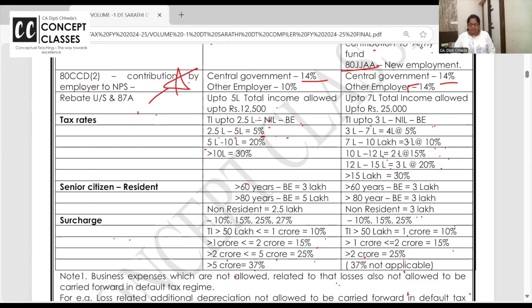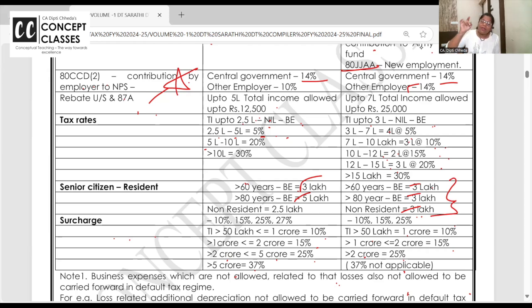Now, senior citizens in the old regime, 60 years and above, instead of 2.5 lakh, basic exemption is 3 lakh. Super senior citizen, it's 5 lakh. But if you're filing your return in the default tax regime, then whether you're 60 years, 80 years, resident, non-resident, for everyone basic exemption is 3 lakh. No change in basic exemption in the default tax regime.